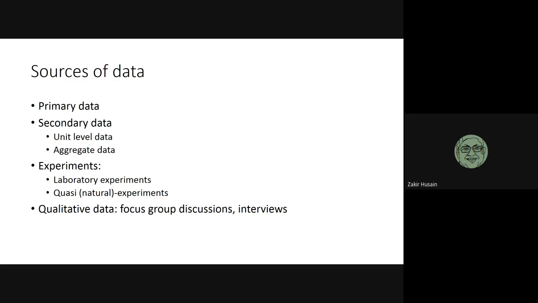You have aggregative, what I call aggregate data. Like for instance, you can go to the World Bank site and you can download data for countries. You can go to different ministry sites and download data for states, districts, perhaps even blocks. Okay, but the data is not for individual. Unit level data is for an individual or household.